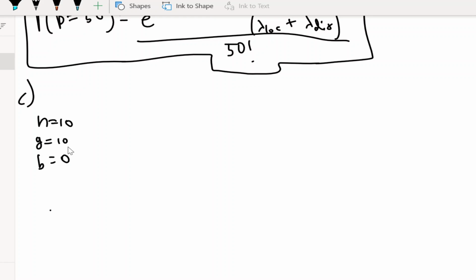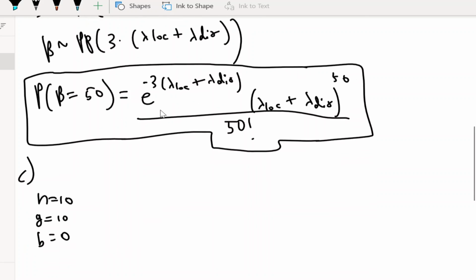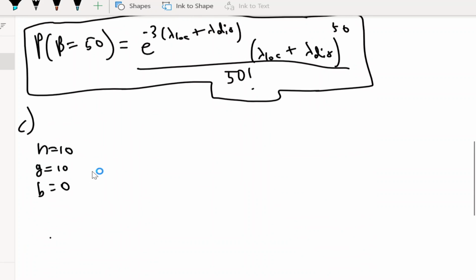Okay, so we have 10 total trials or calls, of which 10 are local, and then 0 are long distance. So this should remind you of some sort of distribution, because remember, each call is independent of each other. So it's like 10 independent Bernoulli trials, right? Where each trial is whether it is local. So if you haven't figured it out, this is just a binomial distribution. So we'll call our variable x, binomial with n equals 10, and then p equals